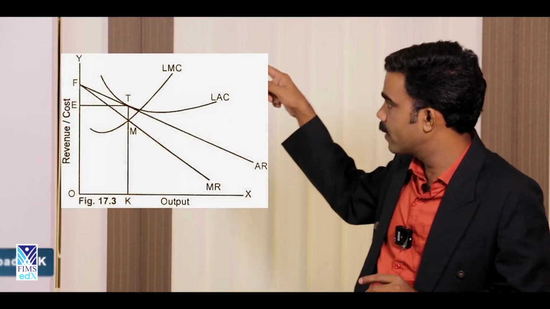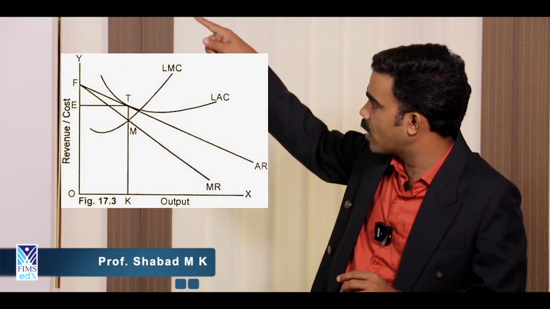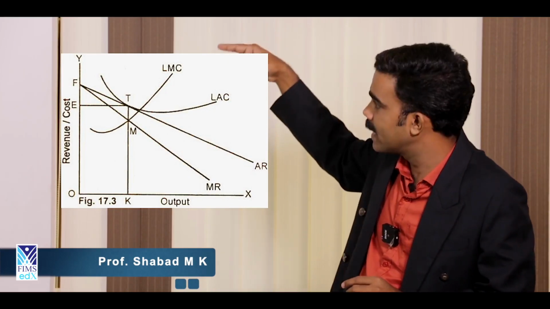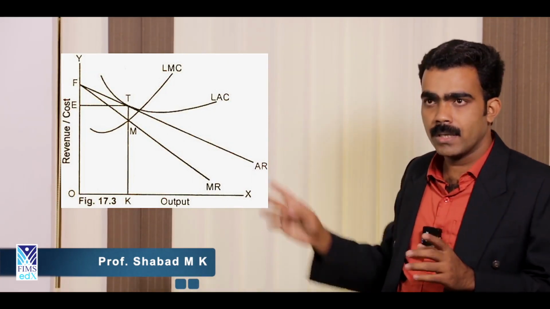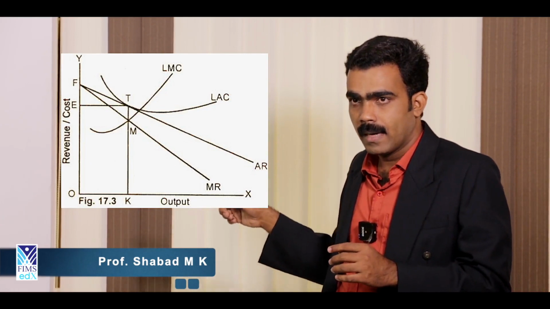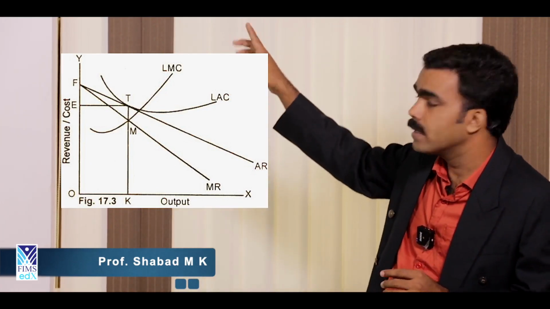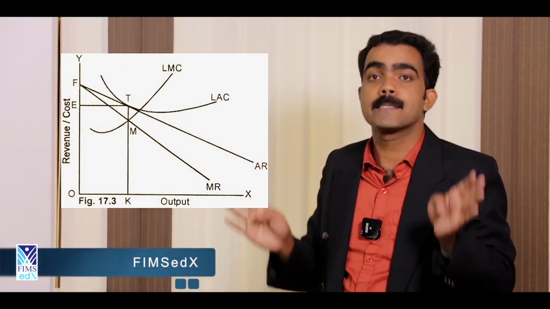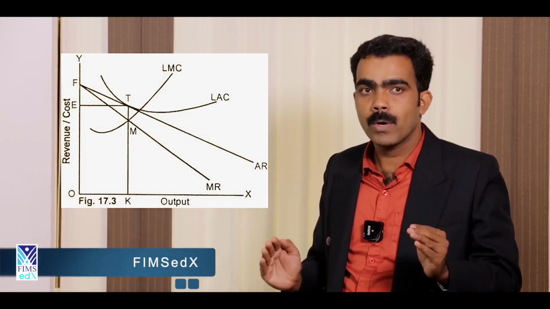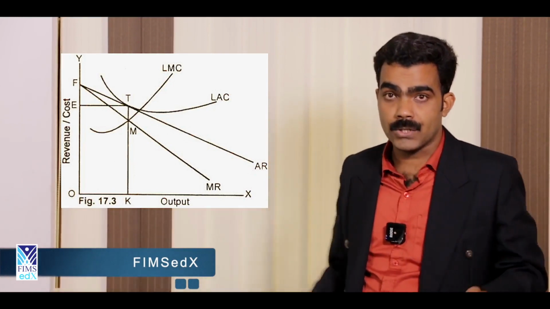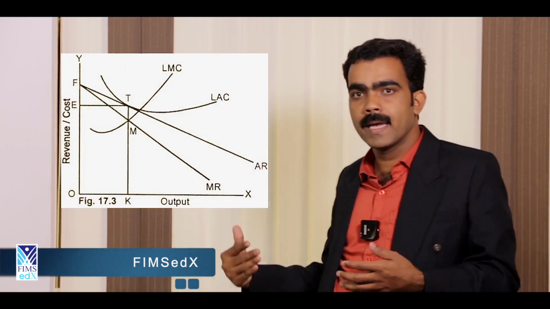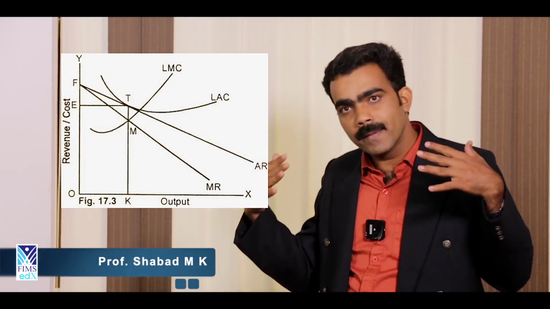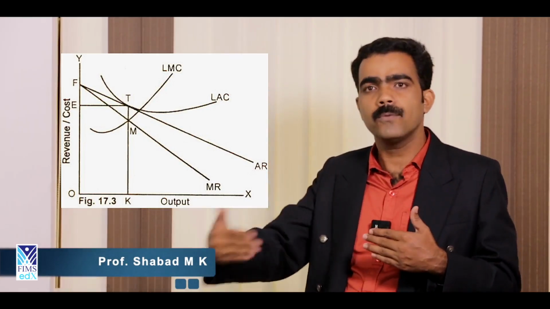Think about the long run. What is happening in the long run? We are getting a downward sloping demand curve, a wide U-shaped average cost curve LAC and a tick mark LMC. Same condition, MR is equal to MC, and the demand curve is touching LAC at the same point, so there is no excess profit, because in any market in the long run we will not get excess profit. For example, now Vodafone Idea is becoming a common entity. What is the purpose? They are unable to face the competition from Jio. That is why they are creating a common entity, and now they are facing the competition.